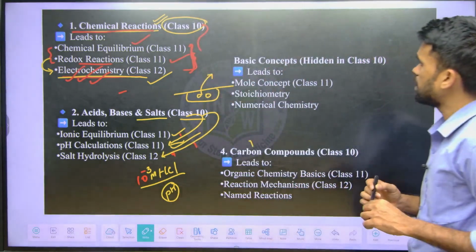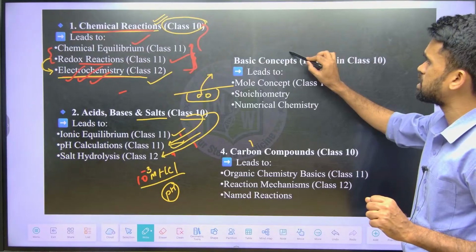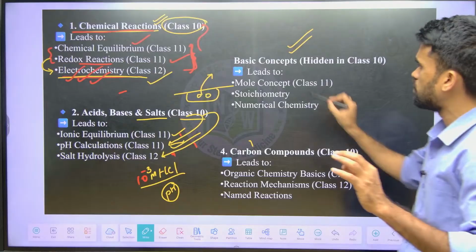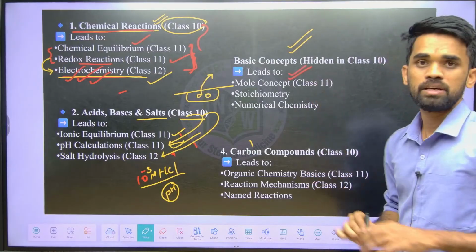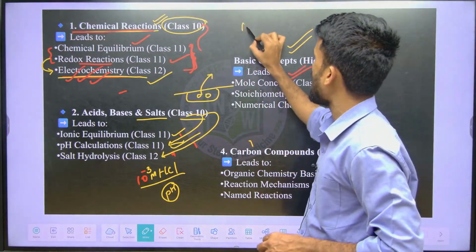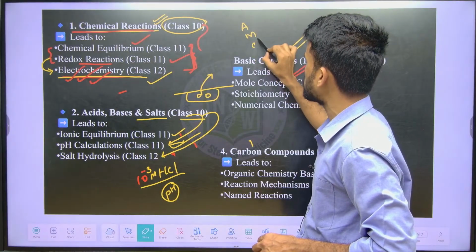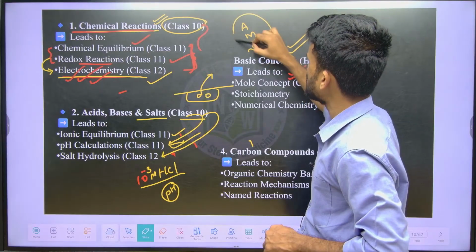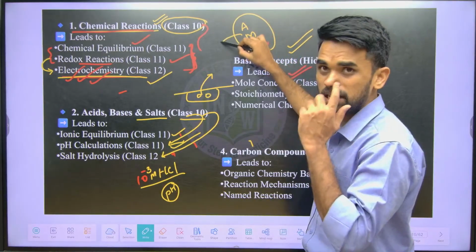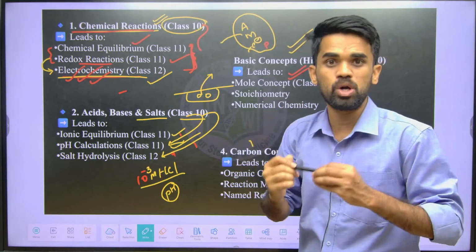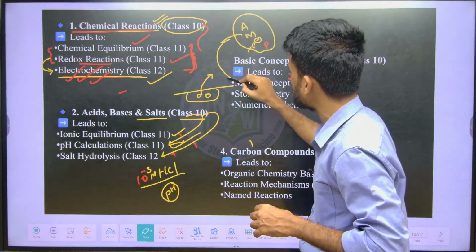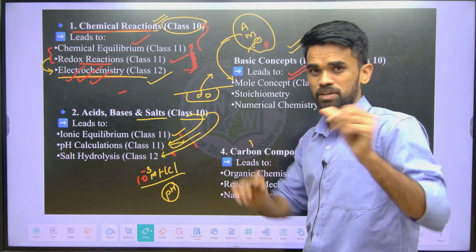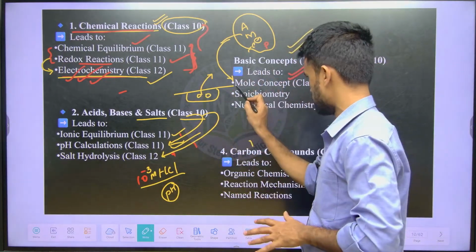Then next, here if you see there are some basic concepts that you have studied in class 10th which will be very useful when we are discussing mole concept. For example, you have studied atoms, molecules, electrons, protons, all these things. So here we are going to discuss the applications or calculation of number of atoms, number of molecules in the mole concept chapter. Okay, and the very basic and very important chapter of complete chemistry is this mole concept.